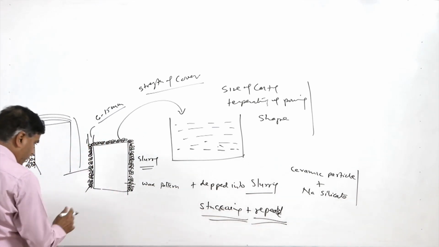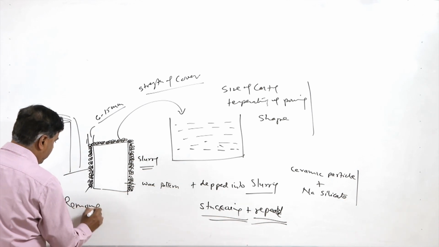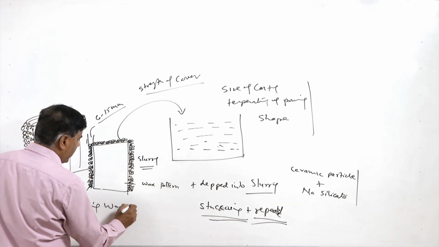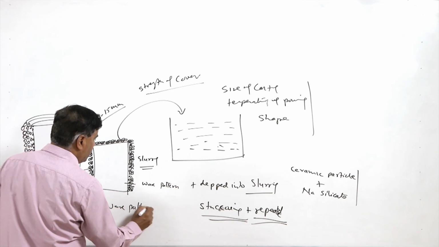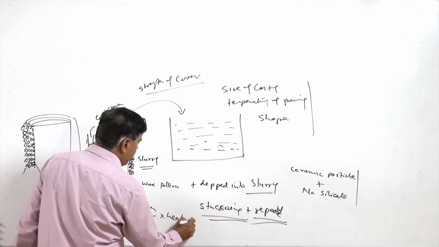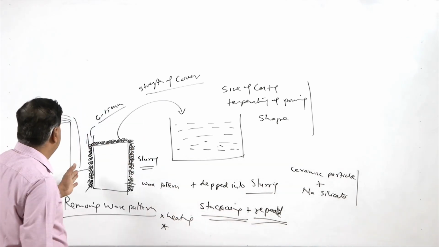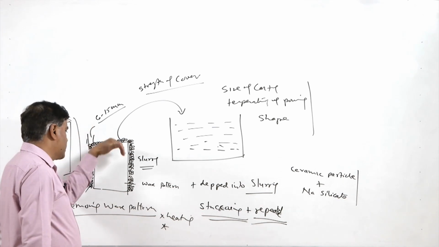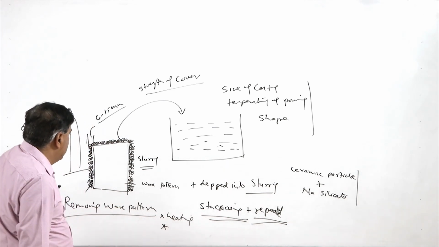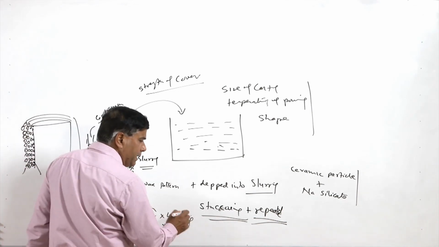Once the desired thickness has been achieved, the wax pattern needs to be taken out. For removing the wax pattern, basically two methods are used. One is heating of the entire system, wherein the coated shell which has been formed and the pattern itself are heated.